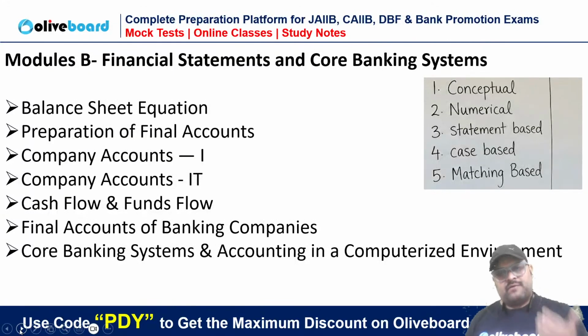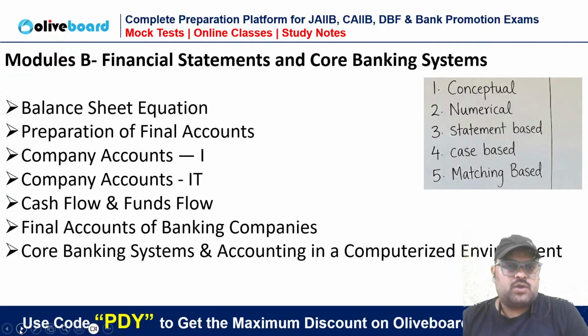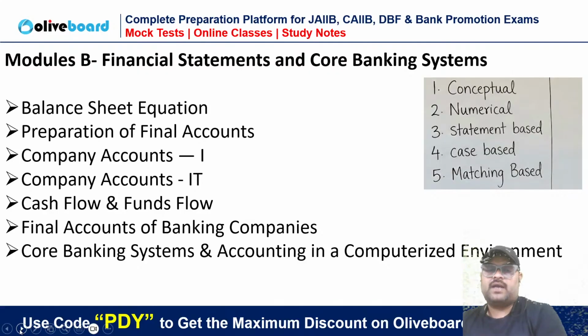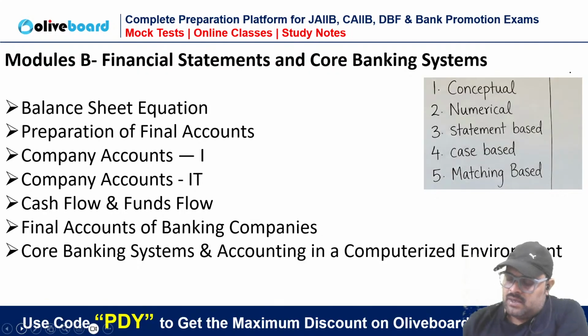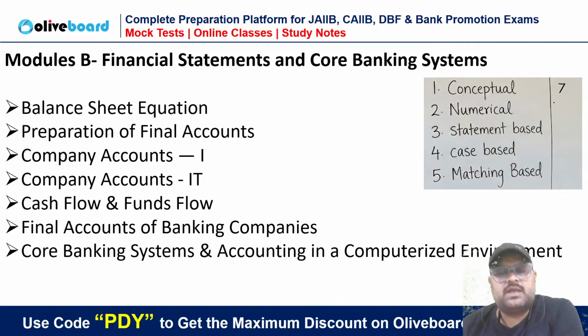Similarly, when we move to module B, it is comparatively an easier module. If you compare A with B, it is comparatively an easy module. Accordingly, the weightage is also different, there will always be a difference of 2, 3, or 5 marks in module A and module B weightage. So conceptually, like seven questions, but the possibility of numericals is very little here.